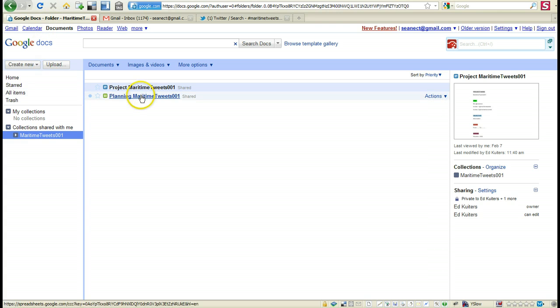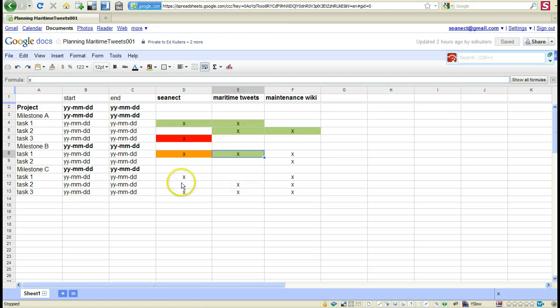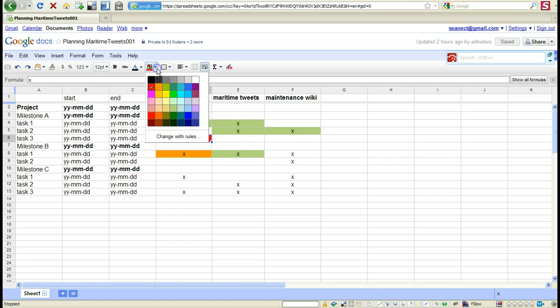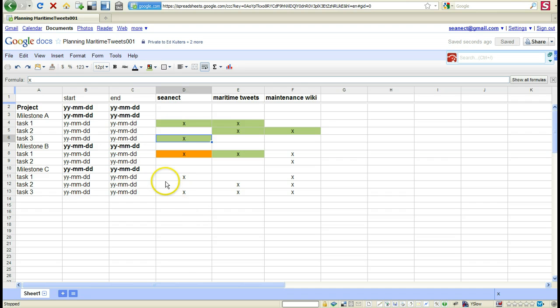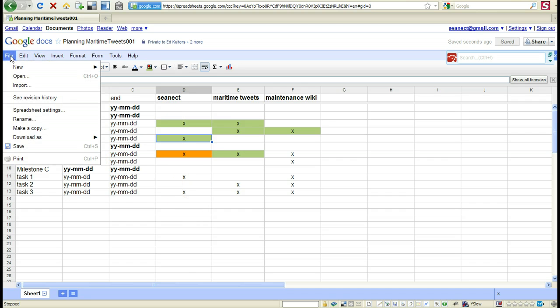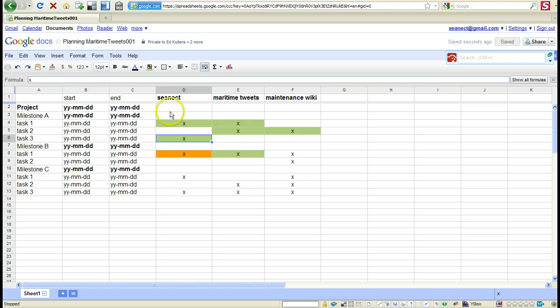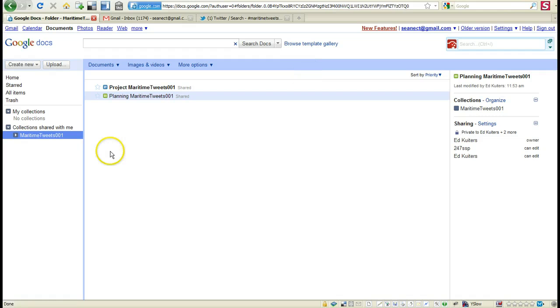Okay, I'm logged in as CNECT again. As you can see, the new planning document has been added to my folder. I have the direct access to it, and I can modify it. So as a collaborator, I can update the status, then I save my changes, and that's it. Everything will be available to the other collaborators too.